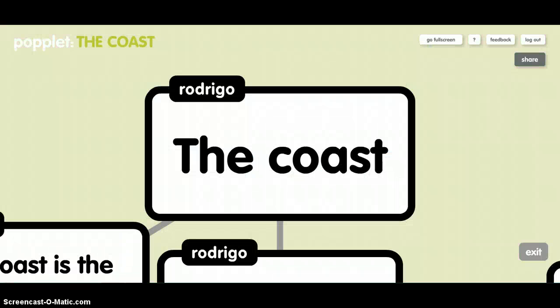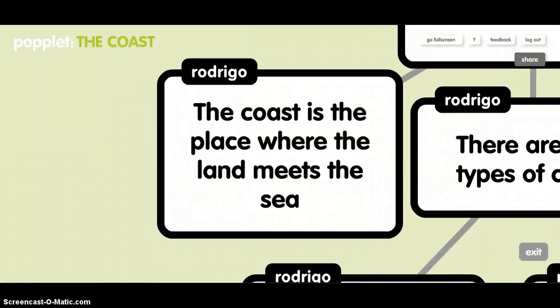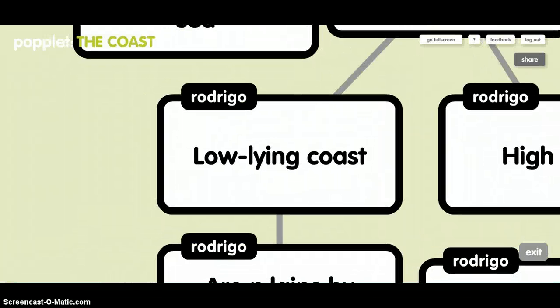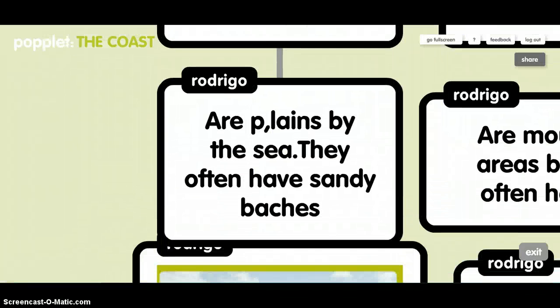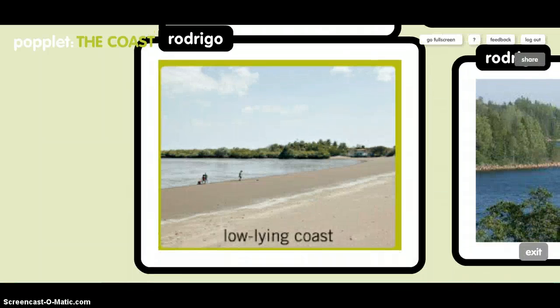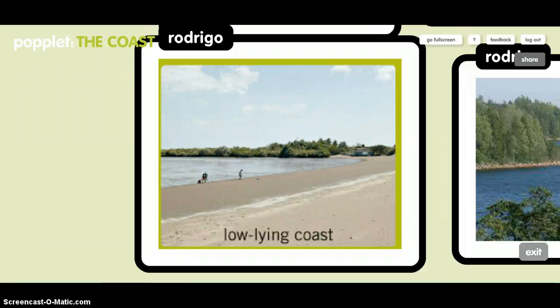The third mind map is the coast. The coast is the place where the land meets the sea. There are two types of coast. Low-lying coasts are plains by the sea. They often have sandy beaches. This is a photo of low-lying coast.